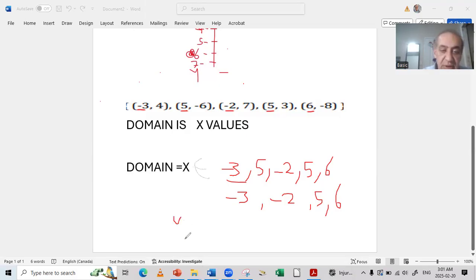So I would say here also y belongs to the real numbers, and y will include 4, and I have 5, and I have 7, 4, 6, -6, sorry, 4, -6, sorry about that, -6, then after -6 I have 7, then I have 3, then I have -8.